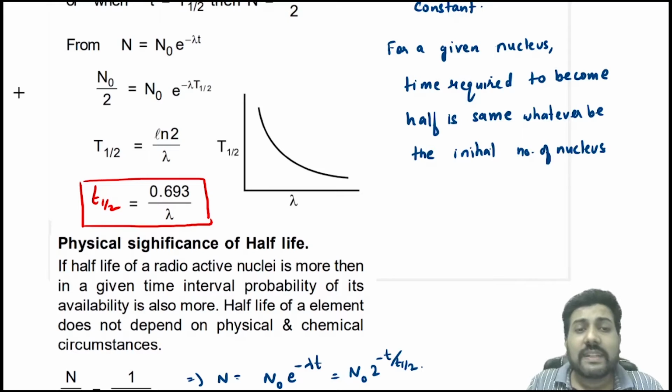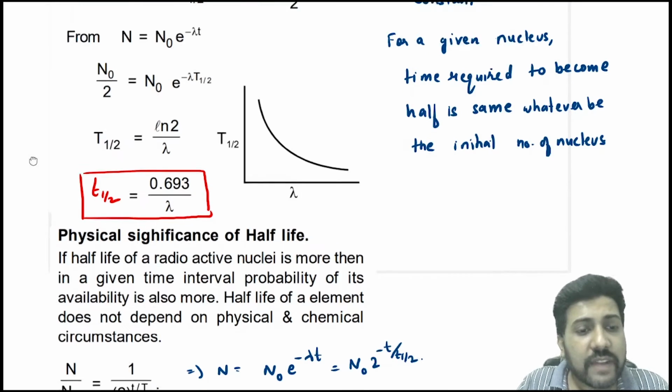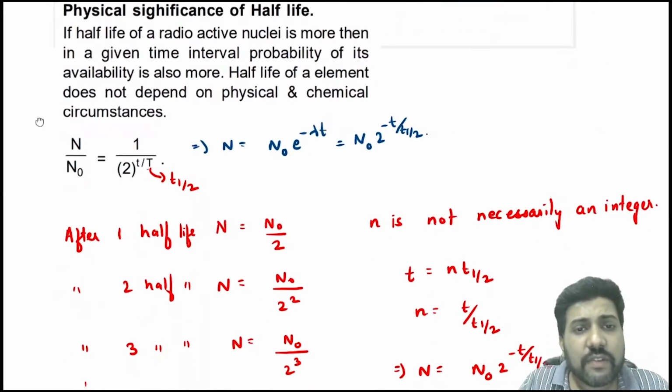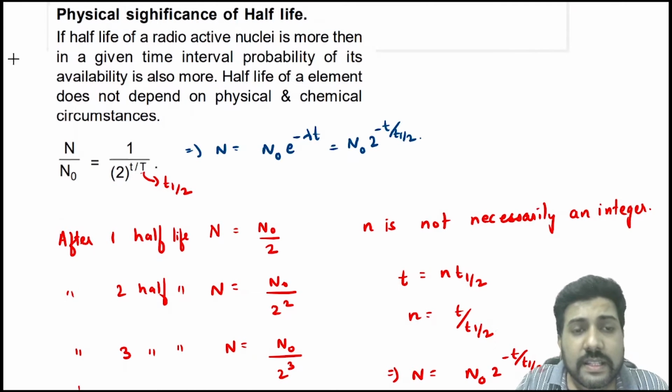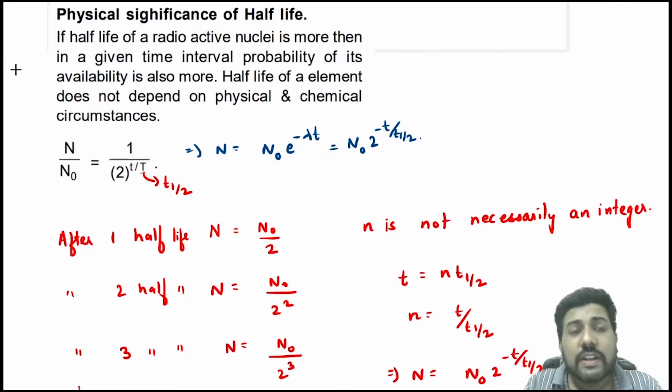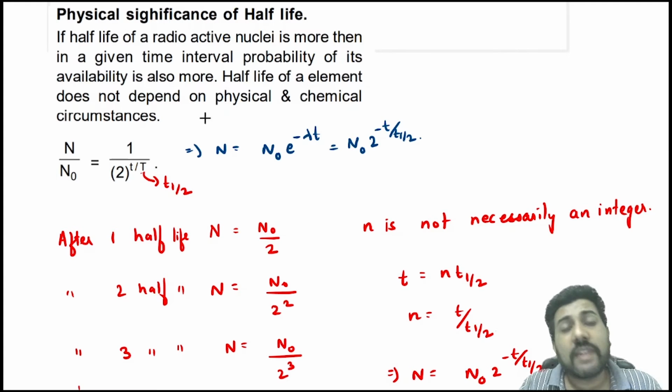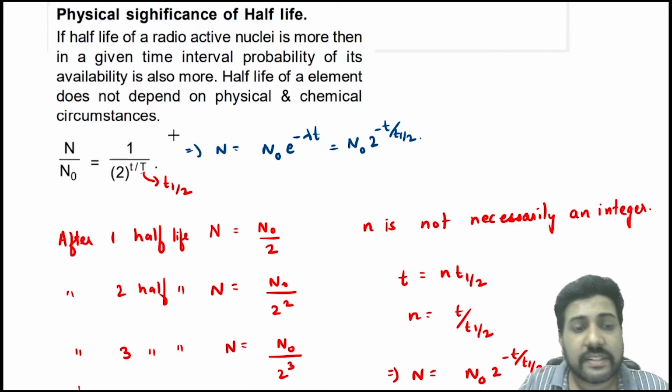Okay, now what is the physical significance of half-life? So if half-life of a radioactive nucleus is more, that means what? It takes more time to disintegrate. So if half-life of the radioactive nucleus is more, then in a given time, probability of its availability is more because it is having less chance of decay. The half-life of an element does not depend on the physical and the chemical circumstances. It depends only on lambda. And you know that lambda or the decay constant depends only on the type of nucleus and is independent of all other external factors. Okay.